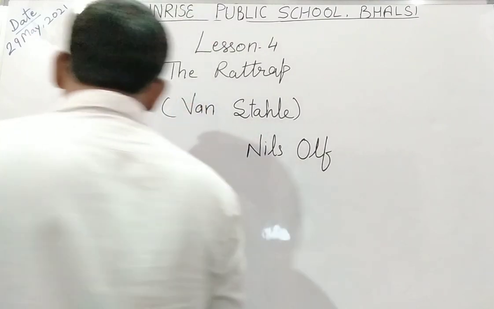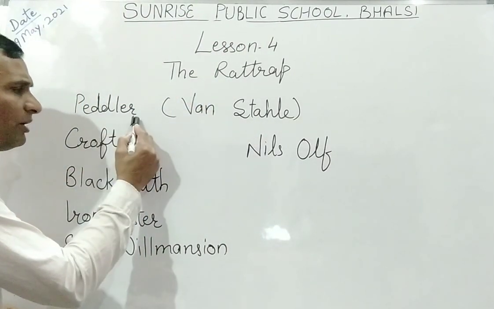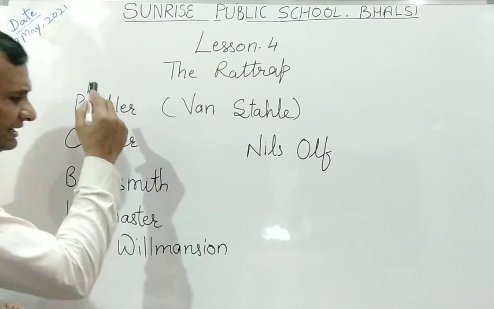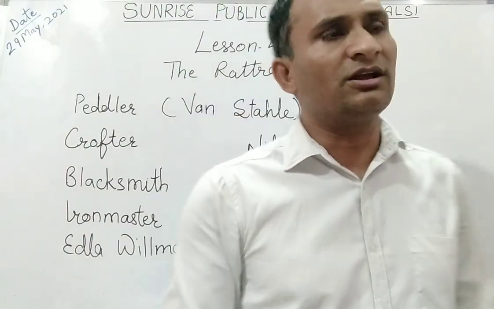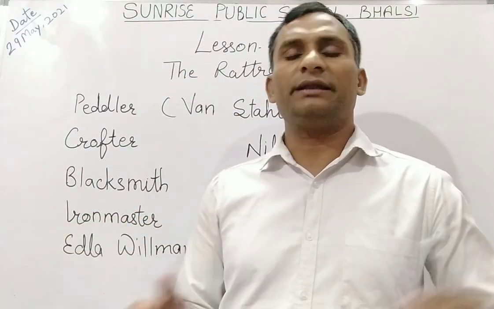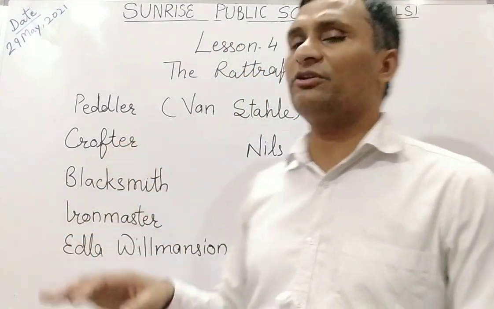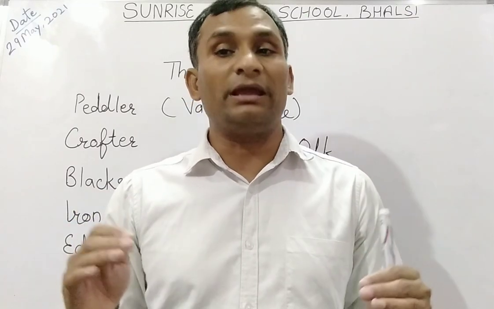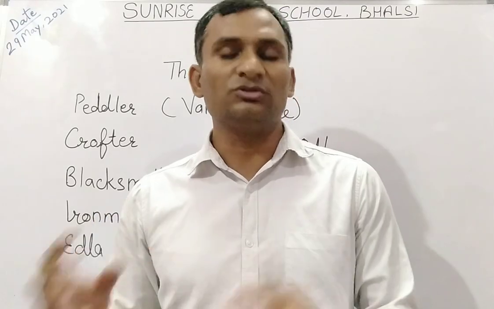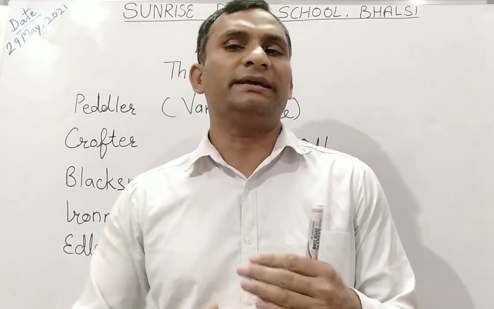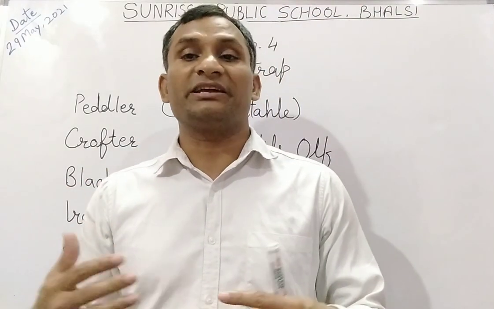Yeah. So up to now, the peddler. So we know about the peddler, and the second character there is a crofter. And who is this crofter? A crofter is a person who was living in a cottage. What is the meaning of crofter here? Crofter means a person who took land on contract, and on contract he was doing agriculture.